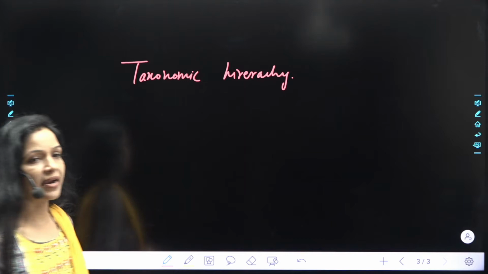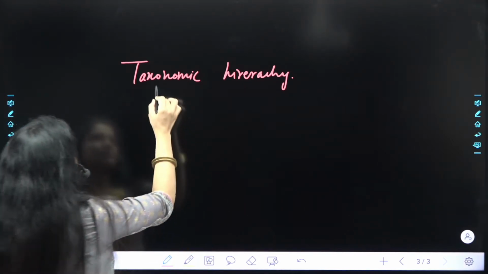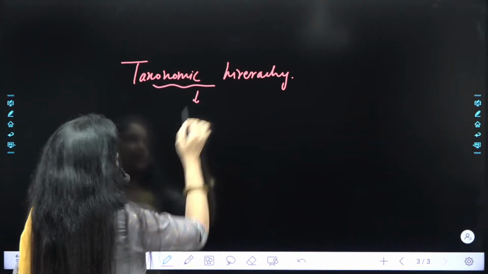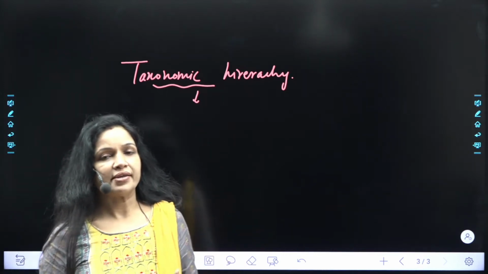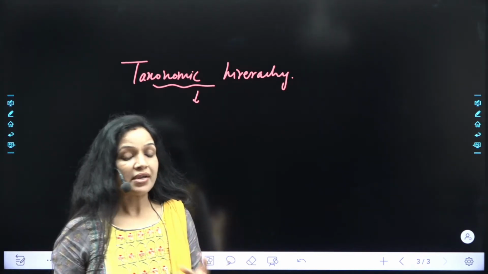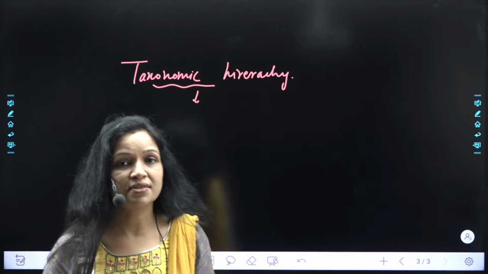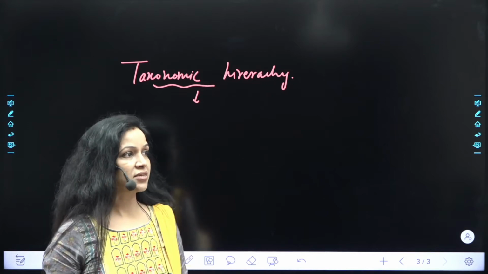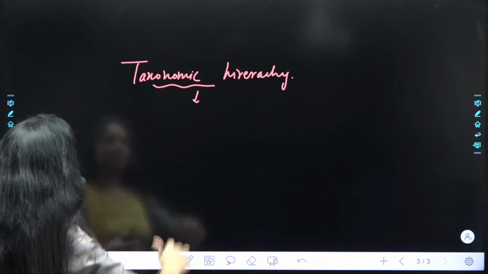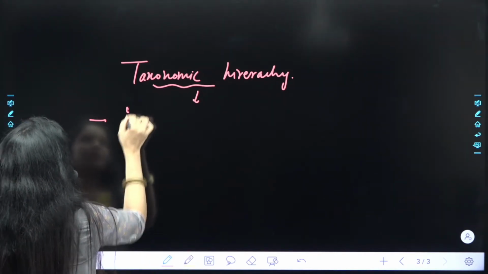Yes, taxonomic hierarchy. Now, when we use the word taxonomic, again a different thing about this. See, what is taxonomic hierarchy? It is a framework of organizing the organisms from the higher to the lower category, है ना? So write one line.